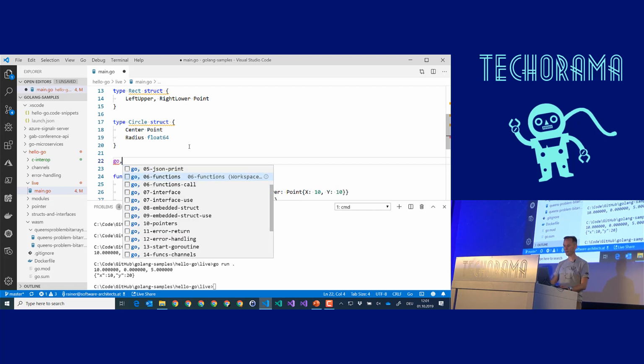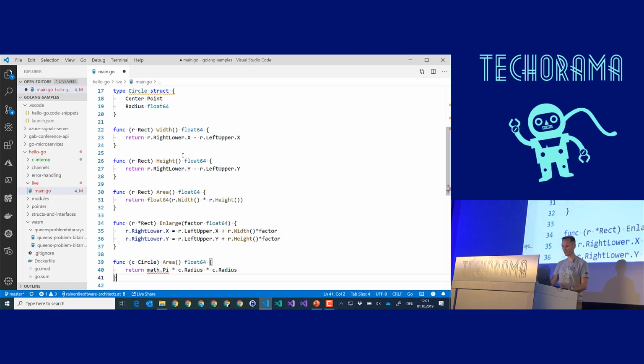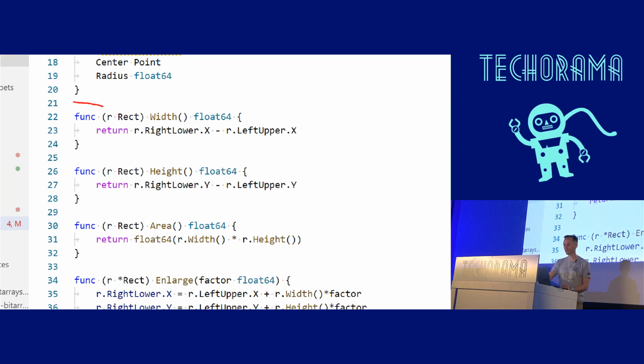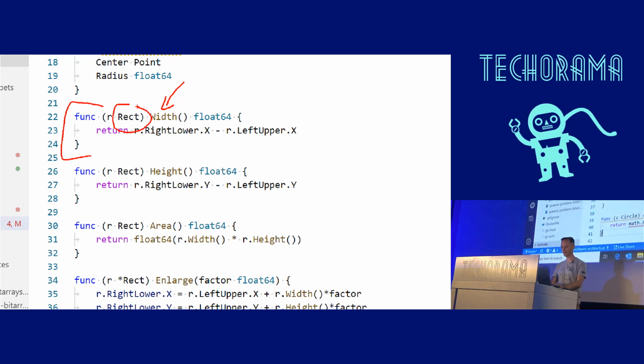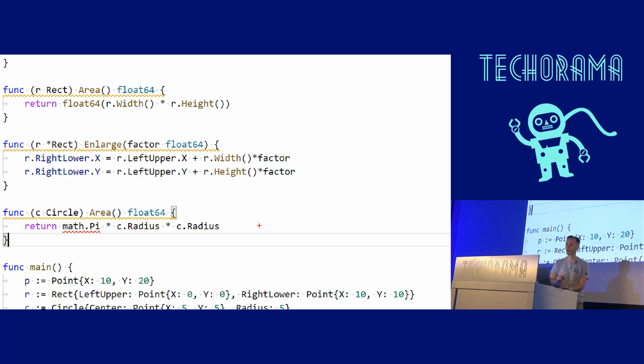Let's add some functions. How can I add functions to structures? This is how we can add the function to the type rect. This is the syntax here. So you define the type on the left-hand side and then the function. Of course, you have a result type. I think it should be pretty obvious how these functions work. Okay? That's easy. But we have something interesting down here. Whoops, sorry. That's better. Take a look at that one.